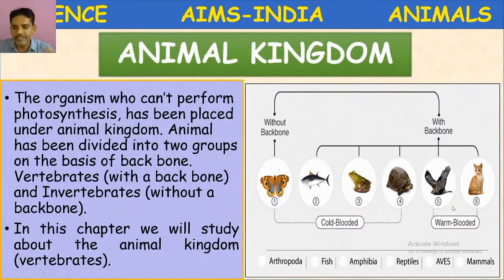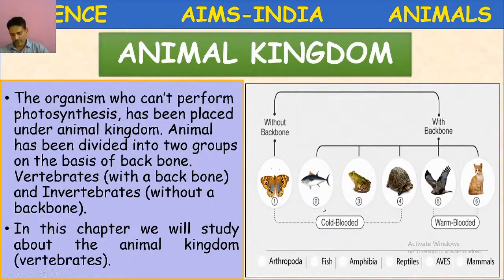The meaning is our body temperature is constant. It cannot change during summer season or winter season, it won't change. Whereas these lower vertebrates, the body temperature will change. So here arthropod means insect, butterfly number 1, then fish number 2, number 3 frog or amphibian, and number 4 reptile, tortoise, number 5 aves means birds, number 6 cat, mammal.